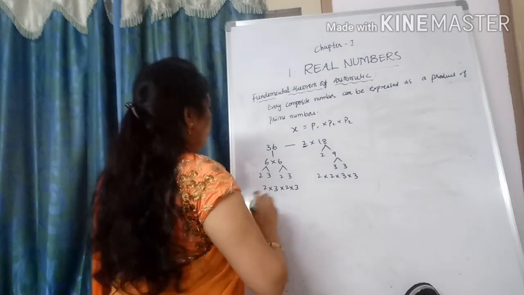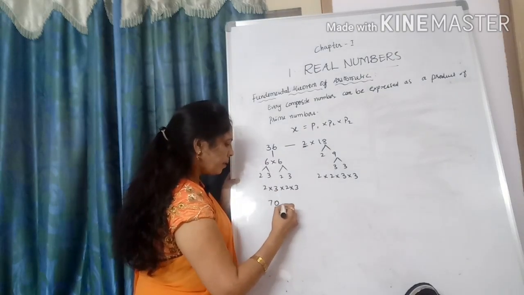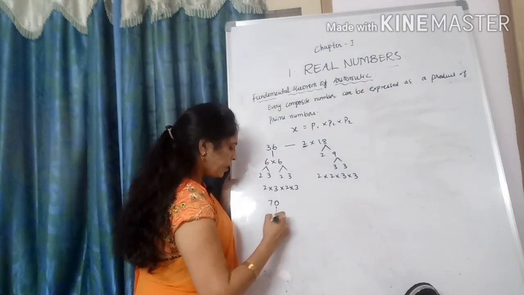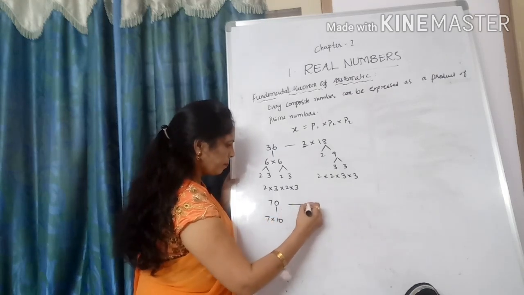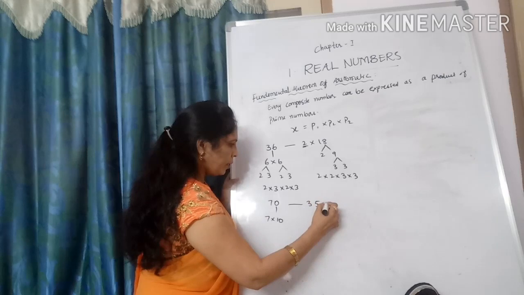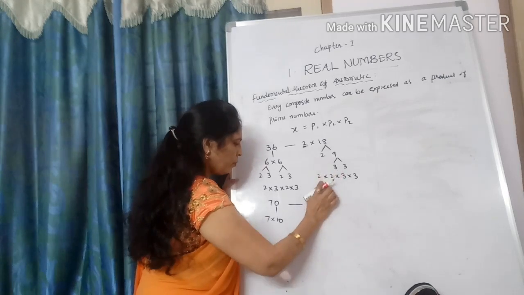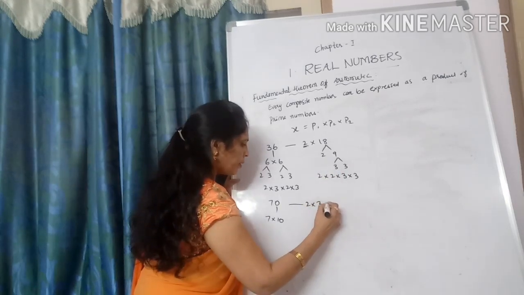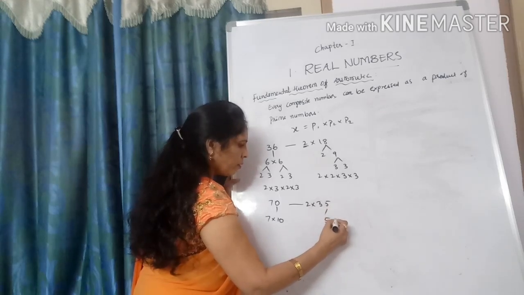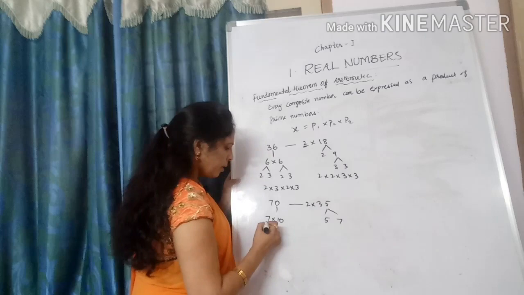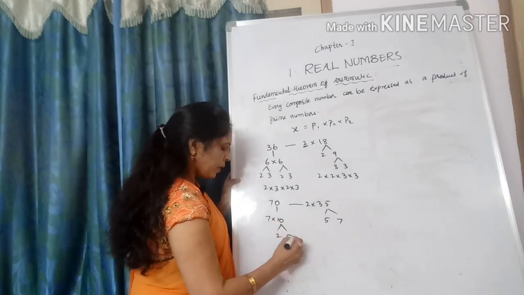That's it. One more example. 70. How can we write it? 7 tens are 70. Here 2 35s, 35s are 70. Here 5 7s are 35. Here 2 5s are 10.